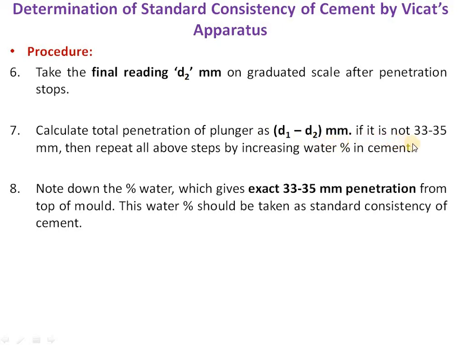If it is not between 33 to 35 mm, then we should repeat all the above steps by increasing the water percentage in the cement. So by conducting several trials, if the penetration is between 33 to 35 mm, we should note down the percentage of water added to get the exact penetration of 33 to 35 mm. That water percentage should be considered as the standard consistency of cement.